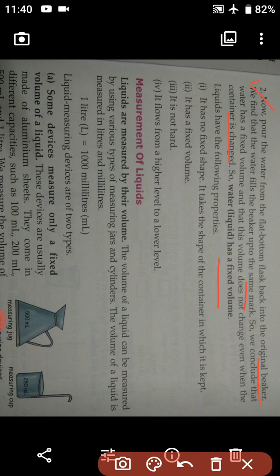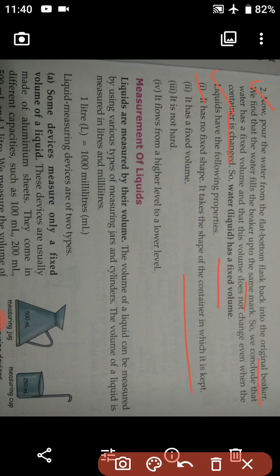Liquid has the following properties. So there are some properties of liquid, and we are going to understand them. Number 1, it has no fixed shape. That means whenever we put it in any kind of container, the water will take the shape of the container. For example, if you put it in a glass, it will take the shape of the glass. If you put it in a bucket or a mug or anything else, the water will take the shape of the container in which it is kept.